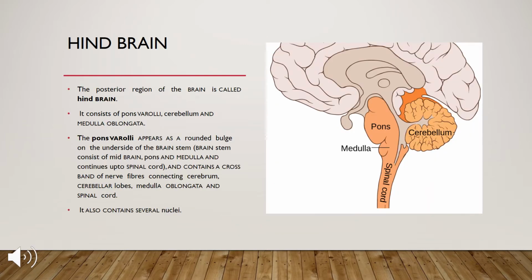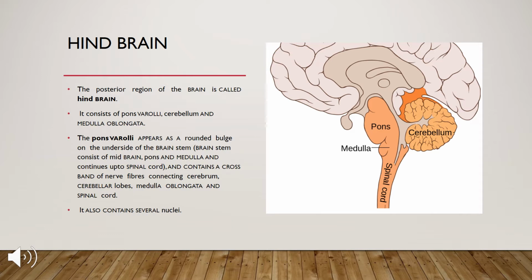Hindbrain. Now the hindbrain is the posterior region of the brain, and it consists of three important parts: pons varolii, cerebellum and medulla oblongata. You can see in the image the position of the pons varolii, the medulla and the cerebellum. Now the pons varolii appears as a round bulge, and you can see in the image that it is on the underside of the brainstem.